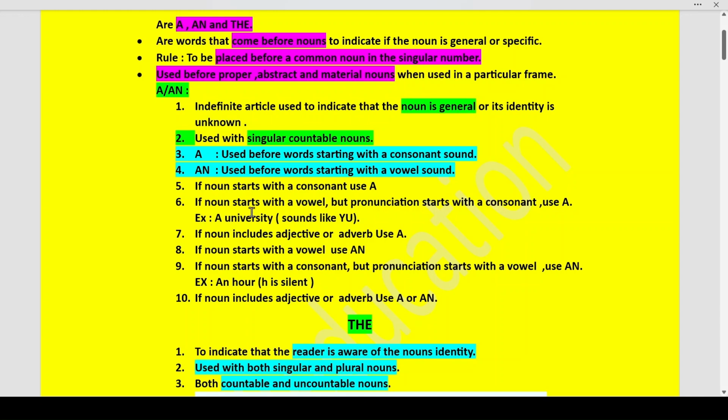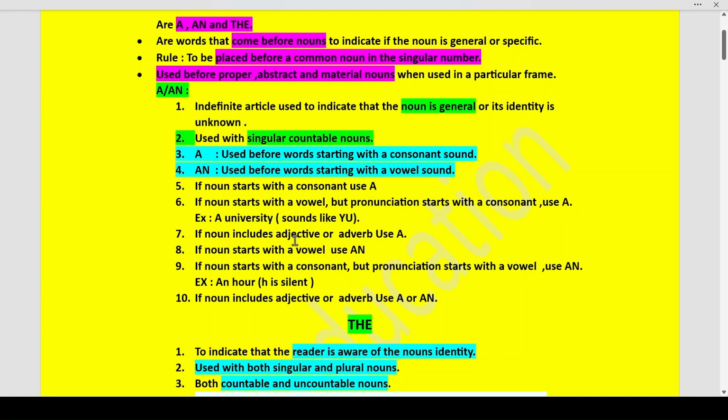So, what does our rule say? That any word which starts with a vowel should be preceded by an article. But we are using a article over here. Why? Because we have to focus on the pronunciation, which is the sound which it is making. So it sounds like Y-U-U. Therefore, we use a university.